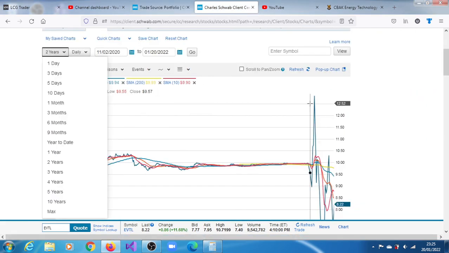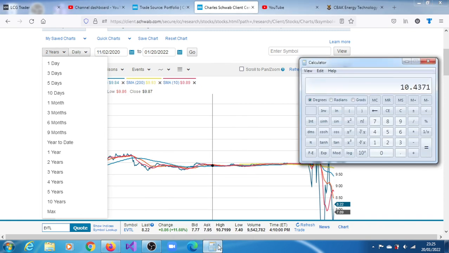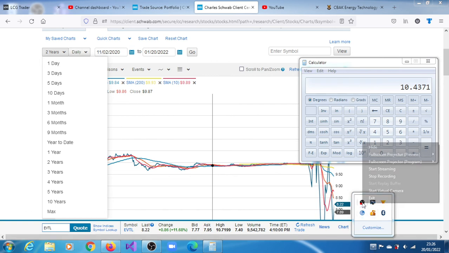Come look at the daily chart. It has at some point actually reached 12.84, so it's possible. 10.43 is our short-term target. It's the sort of level it can get to within 1 week. Okay, target is 10.43, short-term. So see what you make of EVTL stock, and we'll continue to update you. Thank you very much for watching this video.